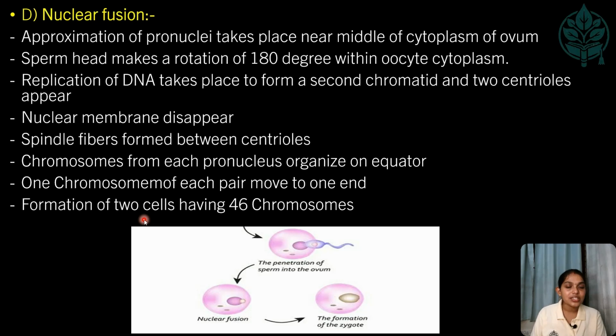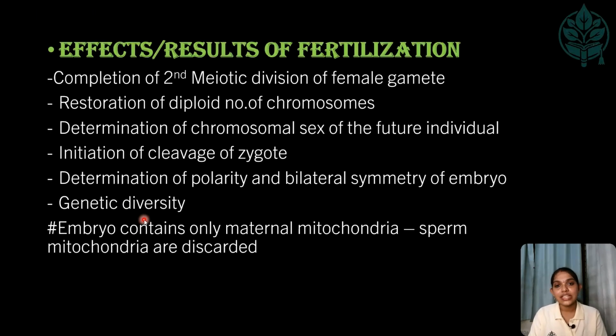So this process is similar to that of mitotic division. In this way, after nuclear fusion, the diploid zygote is formed. So these are the steps which we have read in the approximation of the gametes, and also the contact and fusion of the gametes. Now, after contact and fusion, we have seen the diploid zygote is formed.